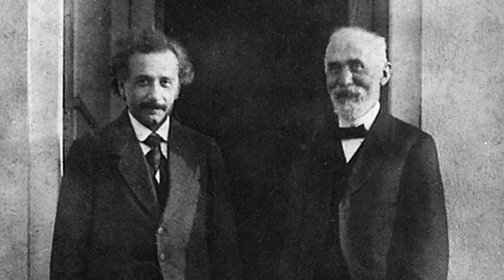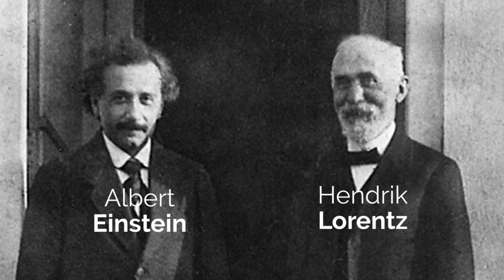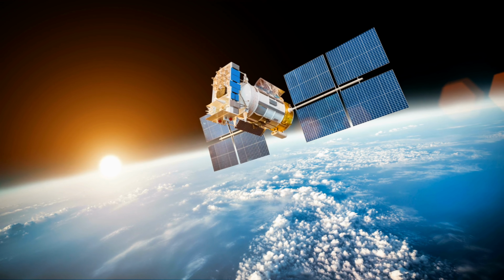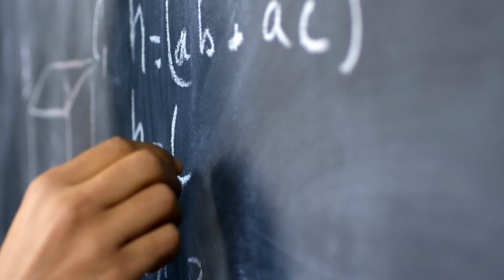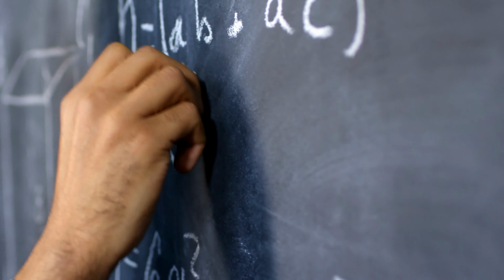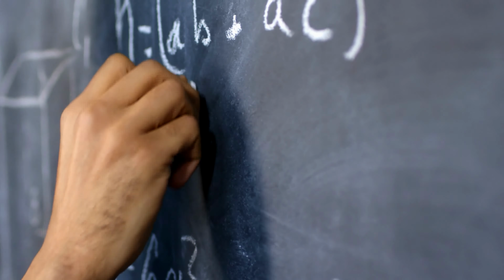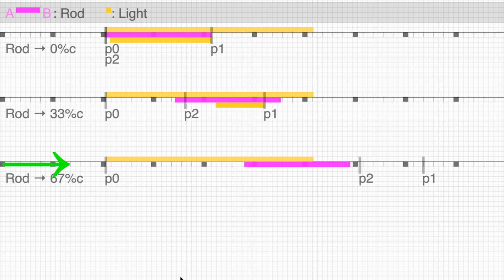But most importantly, he gives us a reason to use the Lorentz transformation. This is the same formula that is used in GPS, but what about these other concepts? Does he prove that there is no absolute rest and no synchronism? Let's take a look. We have a rod moving at a third of light speed and another moving at 2/3